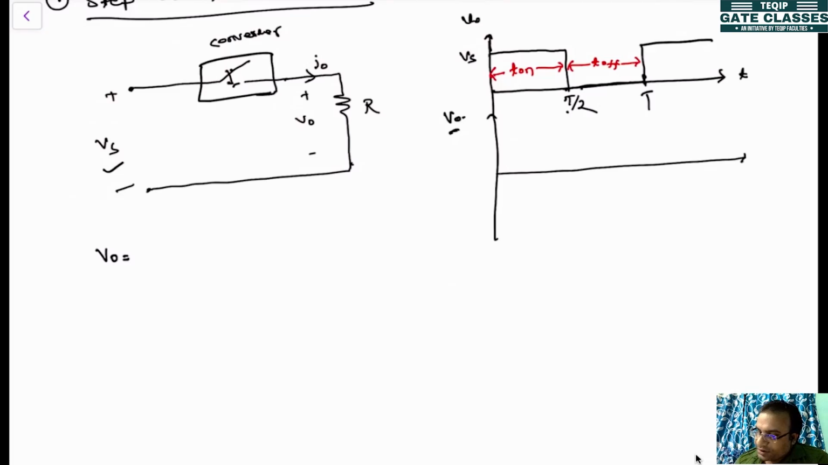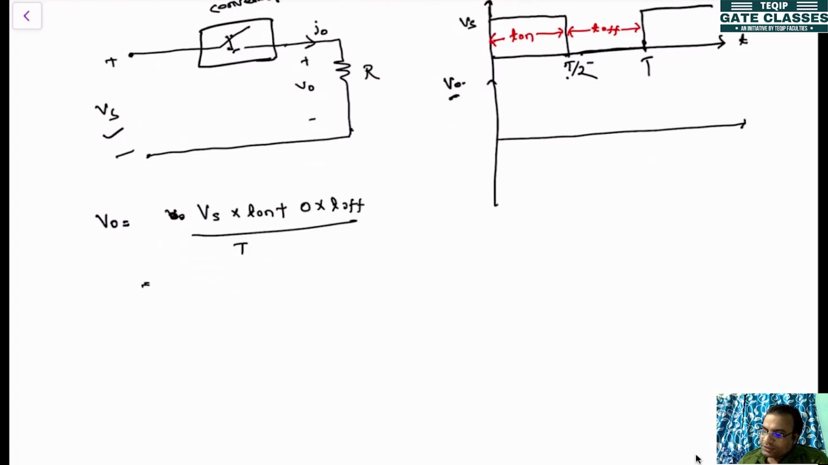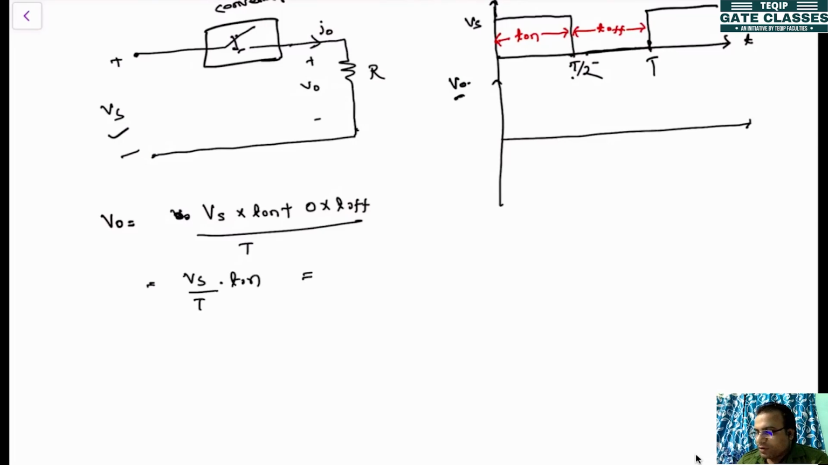So we can write V0 equal to Vs, the magnitude is Vs, into T on, plus for the period T off, what is the magnitude? Magnitude is 0, so 0 into T off. This is divided by the total time period T. So this will become Vs divided by T into T on, which is equal to D into Vs.